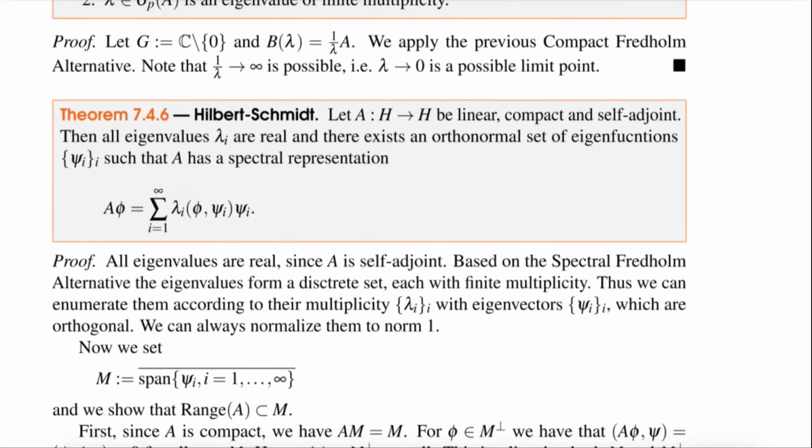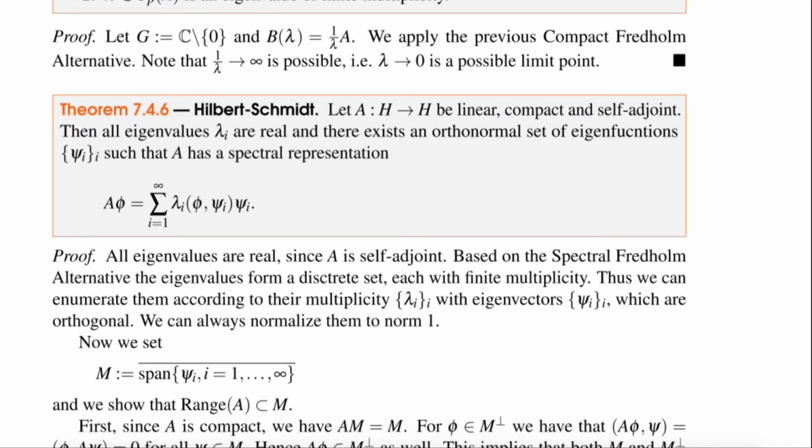Let's prove this. Since A is self-adjoint, we know that all eigenvalues are real. And then we know the eigenvalues form a discrete set with finite multiplicity. So we can enumerate them according to their multiplicity, and also enumerate the eigenvectors, which then form an orthonormal basis.